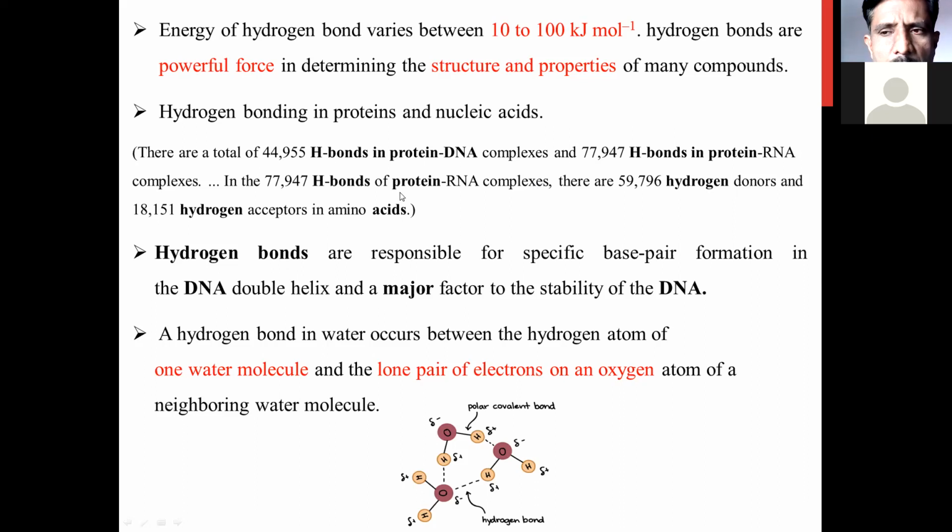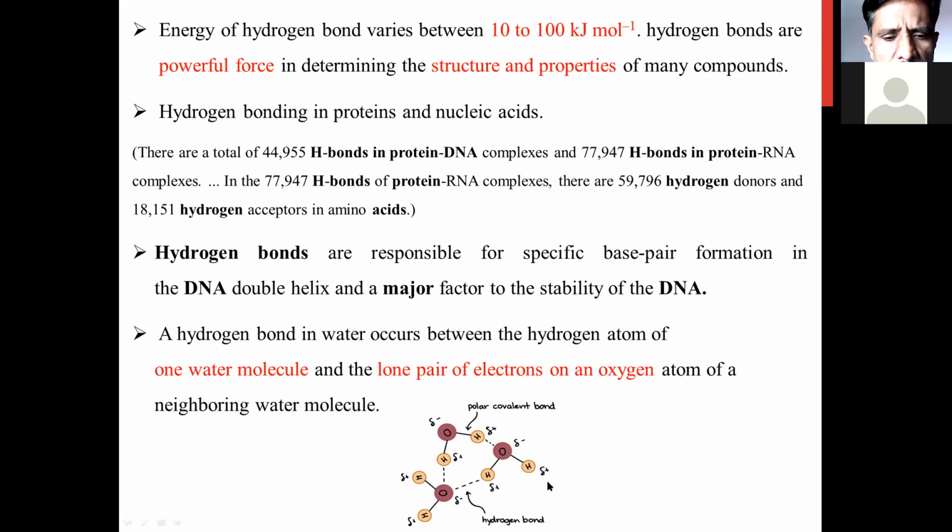This is a very complex mechanism which is observed in proteins and nucleic acids. Specifically, due to hydrogen bonds there is base pair formation in the DNA double helix, and the hydrogen bond is a major factor for the stability of a DNA molecule. So hydrogen bonding plays a very important role in proteins as well as nucleic acids, in the stability of the DNA complex, and in base pair formation in the DNA double helix.